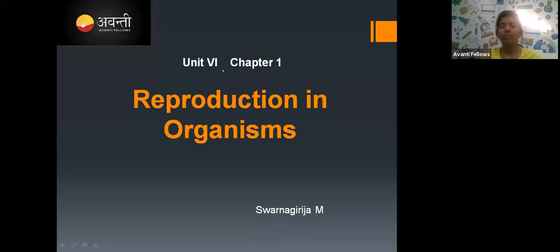The 6th unit has 4 chapters in it, and it is reproduction. In reproduction, first we are going to see the general terms and general topics of reproduction in organisms and some depth of asexual reproduction. After that, the second chapter comes, in which we are going to see sexual reproduction in flowering plants, how flowering plants reproduce sexually. That we will see, and human reproduction in the third chapter, and reproductive health in the fourth chapter. So let us start with the first chapter, that is reproduction in organisms.